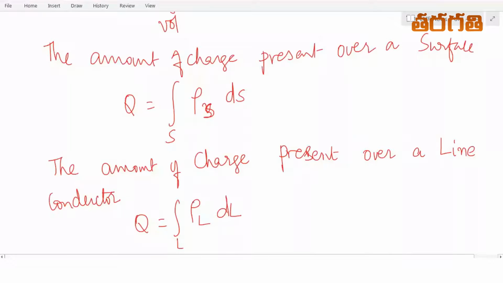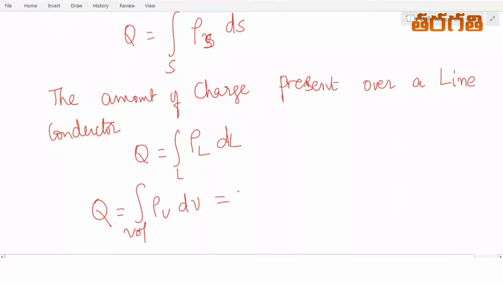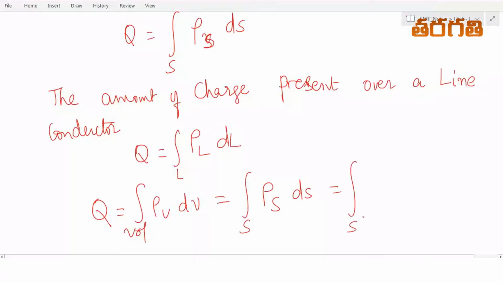So this Q is equal to the integral of rho V dV if it is a volume configuration, rho S dS if it is a surface configuration, and rho L dl if it is a line configuration.